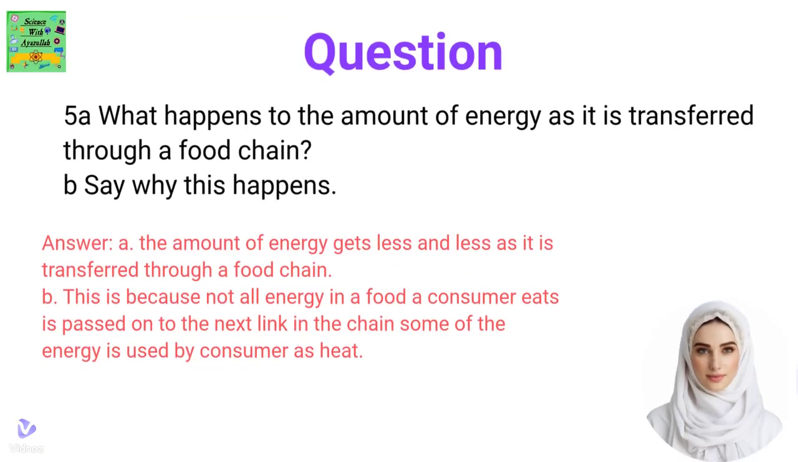Questions. 5. What happens to the amount of energy as it is transferred through a food chain? B. Say why this happens. Answer. The amount of energy gets less and less as it is transferred through a food chain. B. This is because not all of the energy in the food a consumer eats is passed on to the next link in the chain. Some of the energy is used up by the consumer and lost as heat.